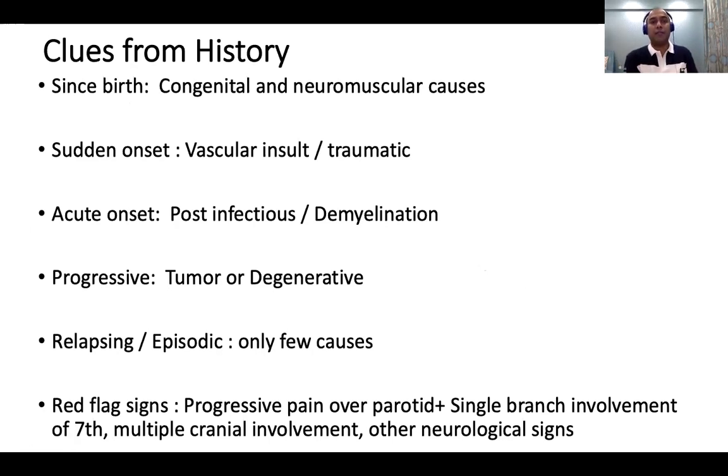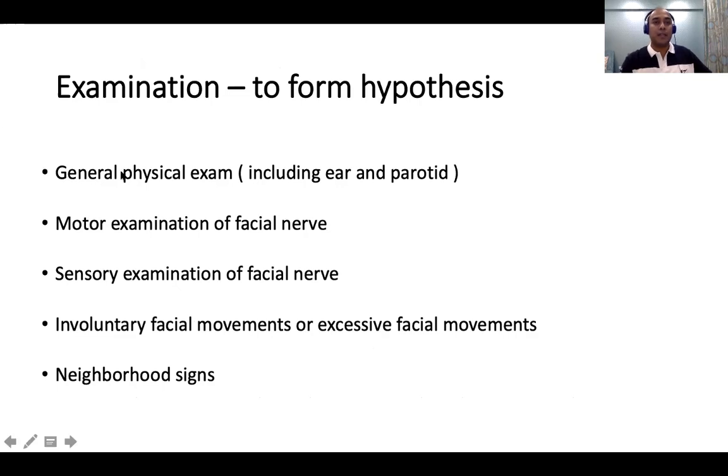And from the history, if you have red flag signs, severe pain along with facial nerve involvement, other cranial nerve involvement, pain over the parotid, or other neurological signs, these are red flags. So the examination sequence is: general examination, motor, sensory, and you can also make a note of involuntary facial movements like tics, myoclonus, chorea or spasms. It's very interesting from a neurological aspect, and as a PG student, if you're able to appreciate some funny facial movements, it will be good. And always make a note of the neighborhood signs.